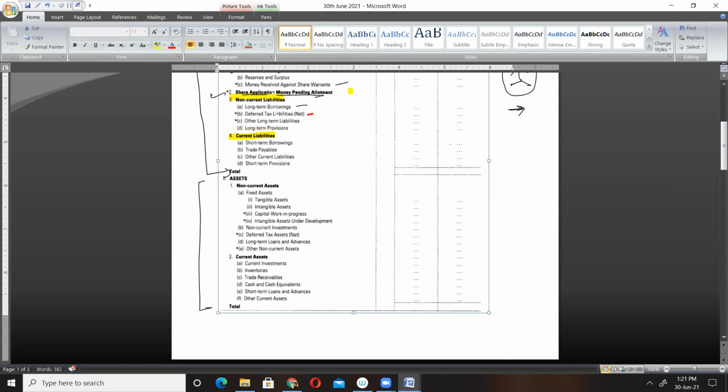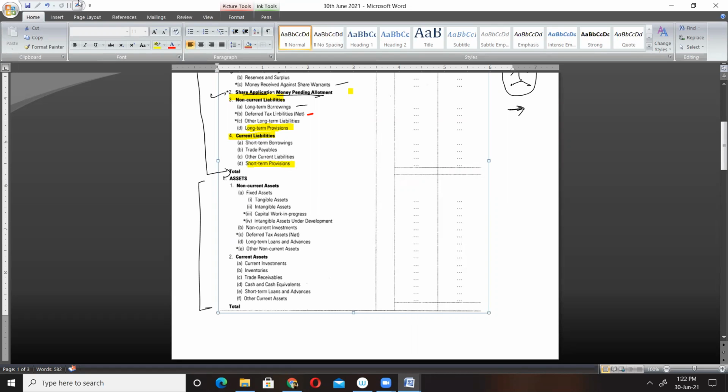Next we have, you see, deferred tax liability. So deferred tax liability is nothing but if our assessed tax is less than the tax which we actually need to pay, it is termed as deferred tax liability. Okay, other long-term liabilities and long-term provision. So the important part here is long-term provision. So I repeat, long-term provision, and here you have short-term provision. Short-term provision you will find under current liabilities.